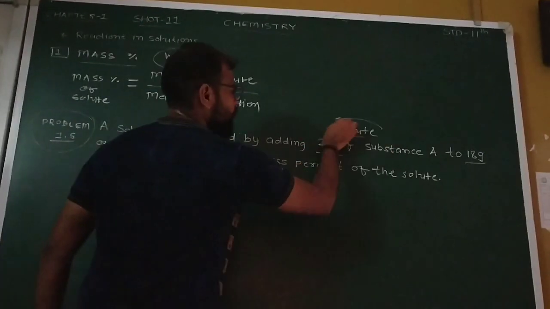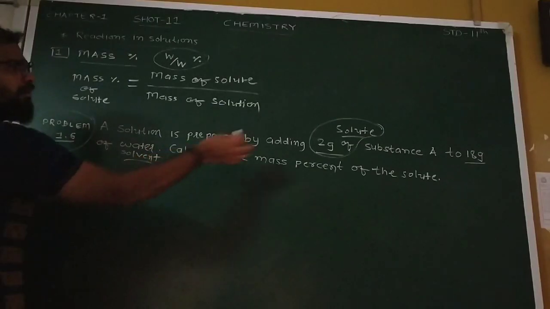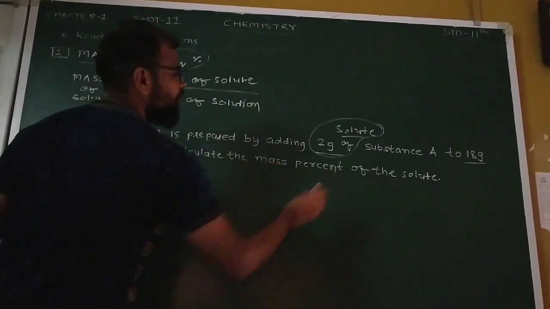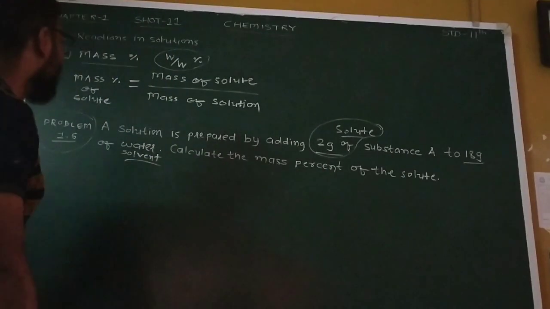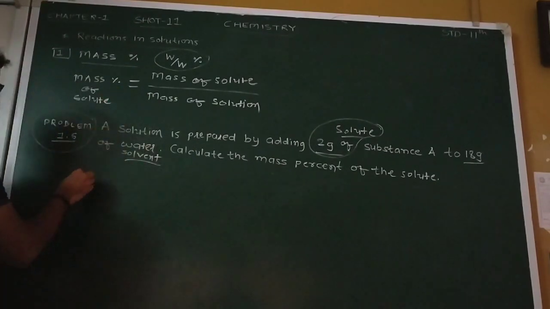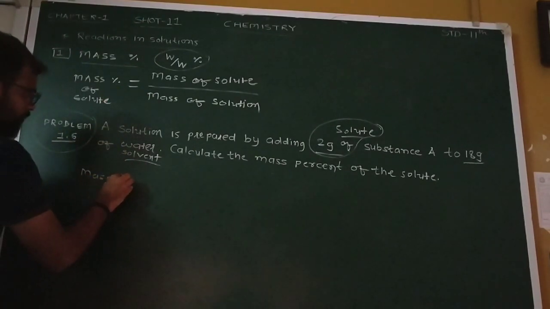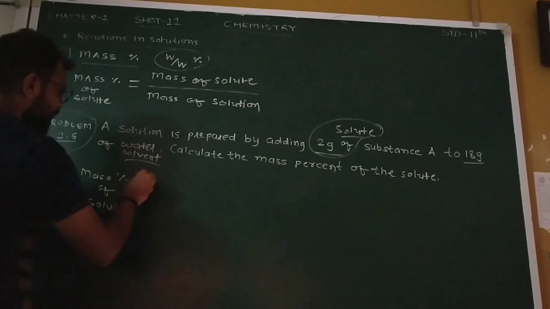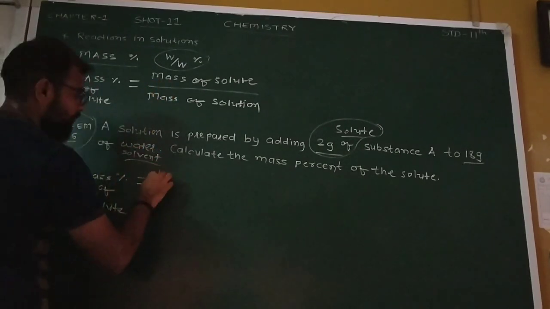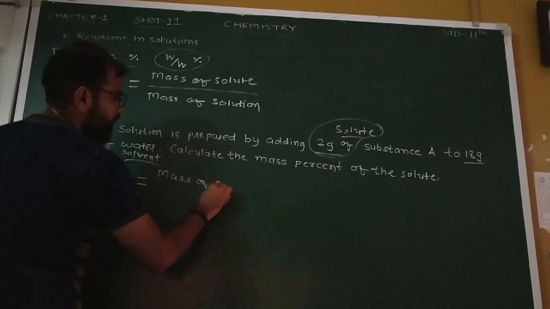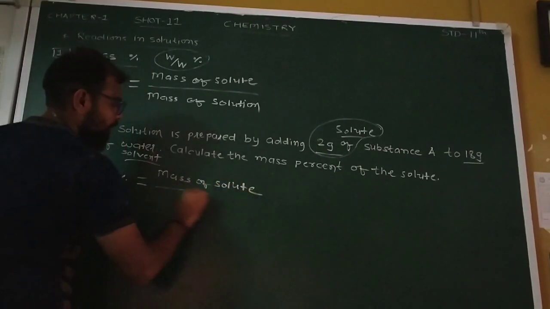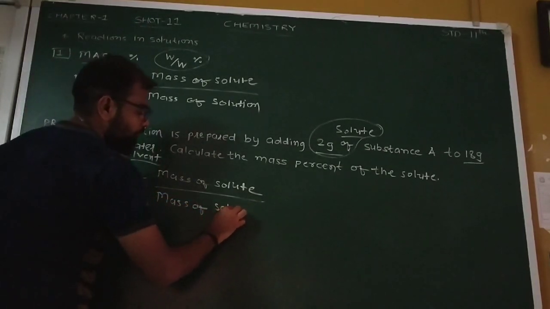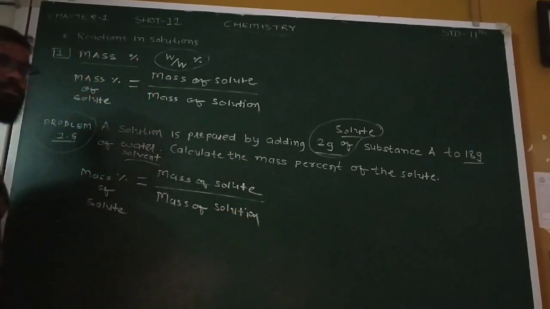Okay, so you have 2 gram of solute and 18 gram of solvent, they have given, and then they are asking us to calculate the mass percent of the solute. So how will we calculate? First we have to use this formula: mass percentage of solute is equal to mass of solute upon mass of solution. Okay, so this is the formula.